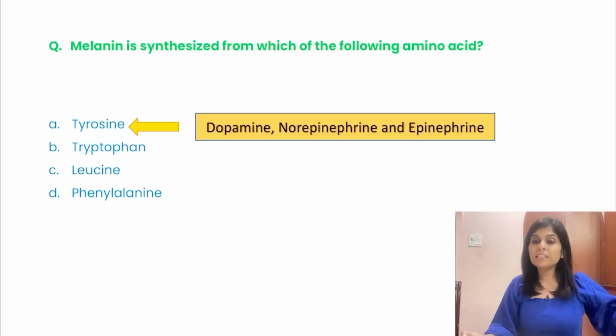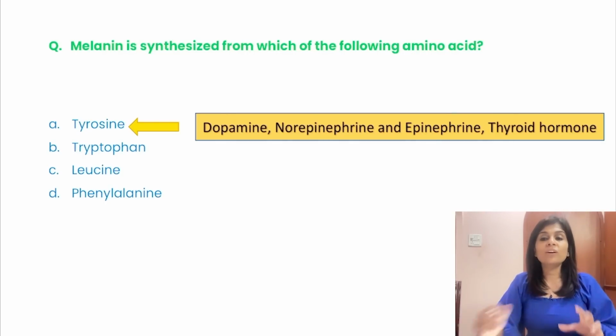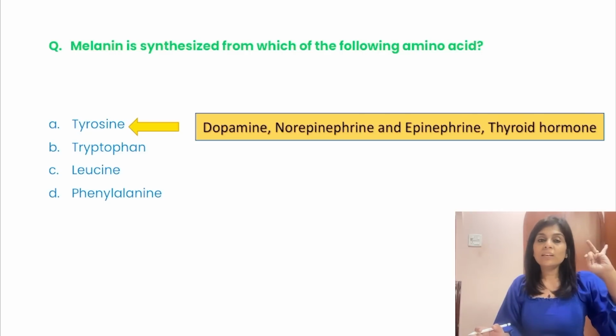And just a few minutes back when I told you about deiodinases, I told you tyrosine undergoes iodination to form iodotyrosine residues that undergo coupling to give rise to thyroid hormones. So from tyrosine you also get thyroid hormones. So the specialized products from tyrosine are melanin, neurotransmitters dopamine, norepinephrine, epinephrine, and then thyroid hormone.